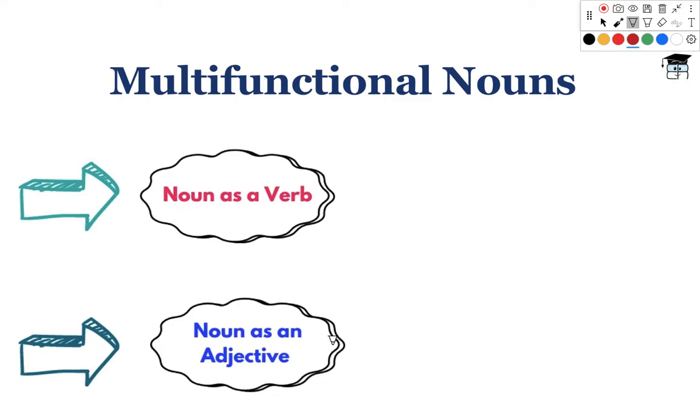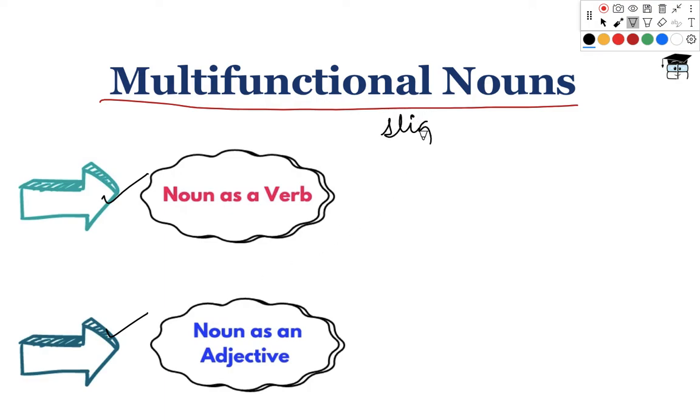Okay. Now, concluding with the final and very interesting topic of this video, let's talk about multiple functions performed by nouns. What are the different functions that nouns perform? Okay, so noun generally performs two functions, that are noun as a verb and noun as an adjective. Both of these forms are adopted by nouns when there is a slight modification in the spellings of the word.